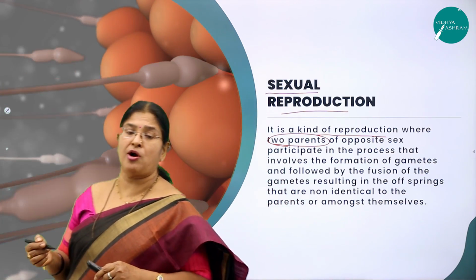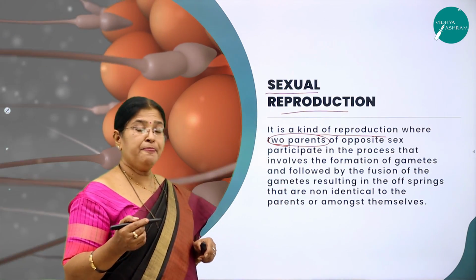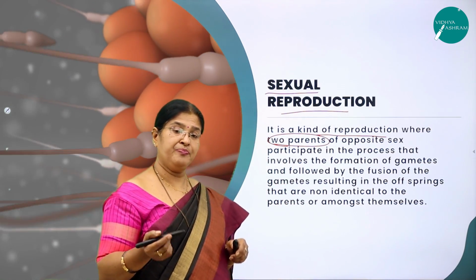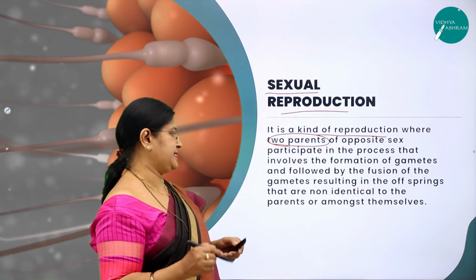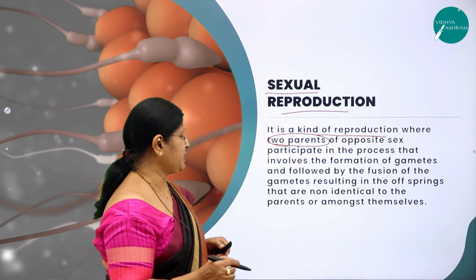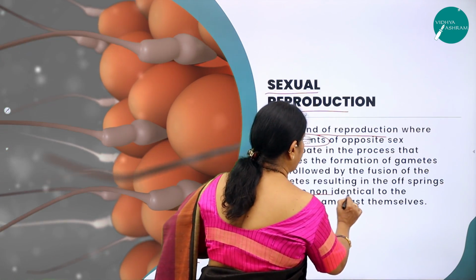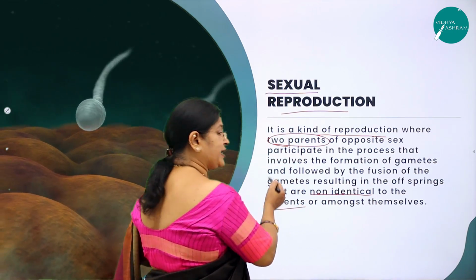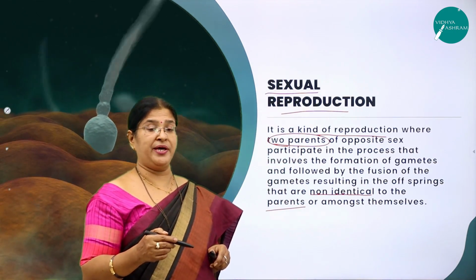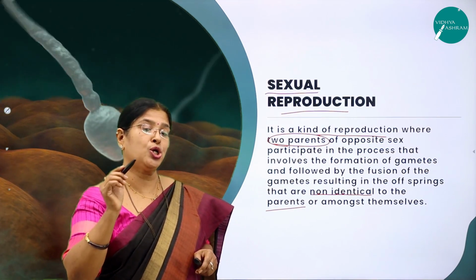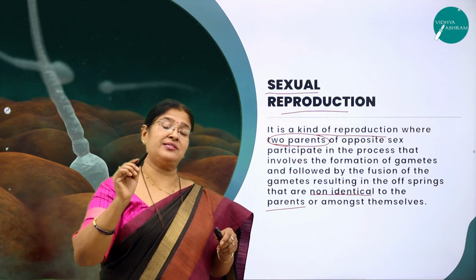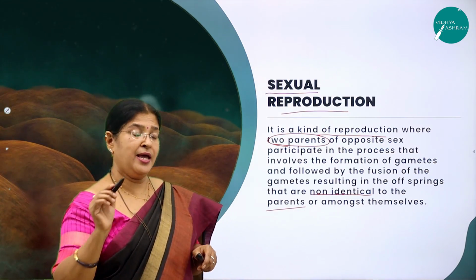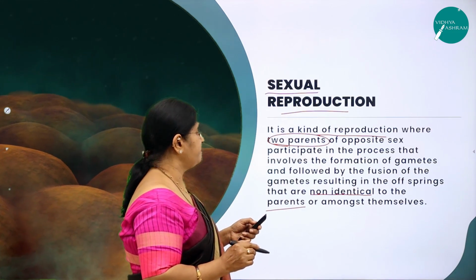And a zygote is nothing but a single diploid cell, and the offspring that are born are non-identical to the parents. There they were identical to the parents, where we used the word clone. They were exact Xerox copies of their parents, right?